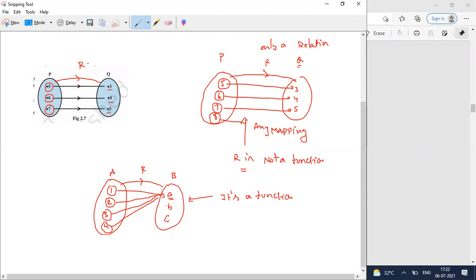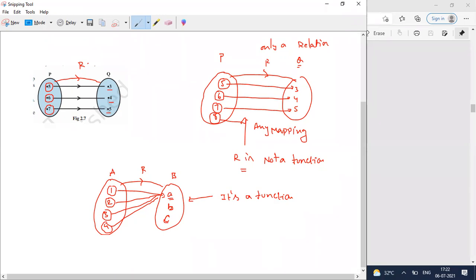And it is not mandatory that each and every element of B should map with A. After the next definition, I am giving names for the elements of A and the elements of B. Then we can discuss things in an easier way.